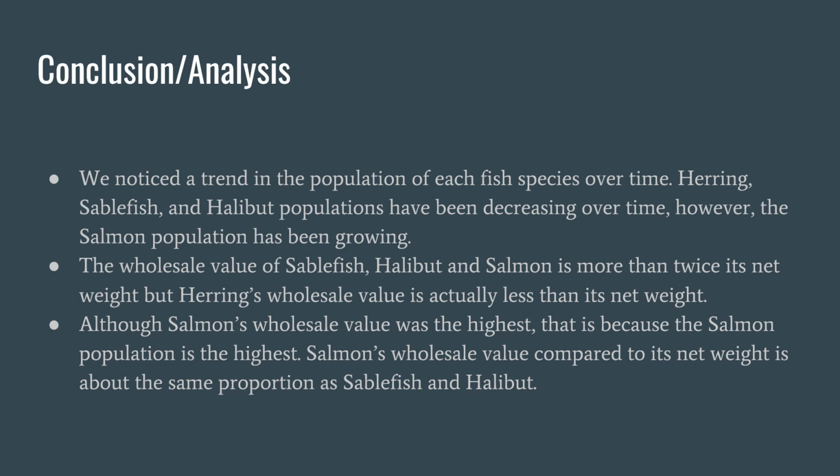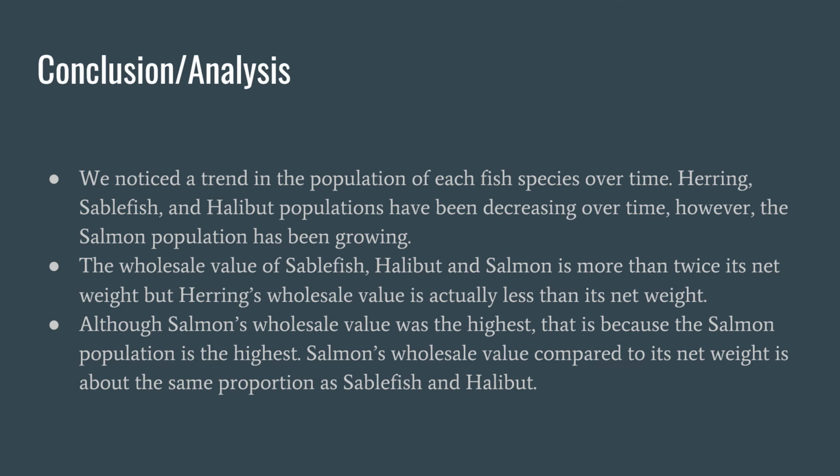A couple reasons for the declining fish population could just be that they are experiencing episodic collapse and recovery, as some fish species do, or it could also be related to overfishing in other parts of the world. But our data set focused specifically on fish populations in Alaska, and Alaska currently does not have a problem with overfishing because they are pretty sustainable right now. So we would need further data analysis to dive deeper into why the fish populations have been declining.